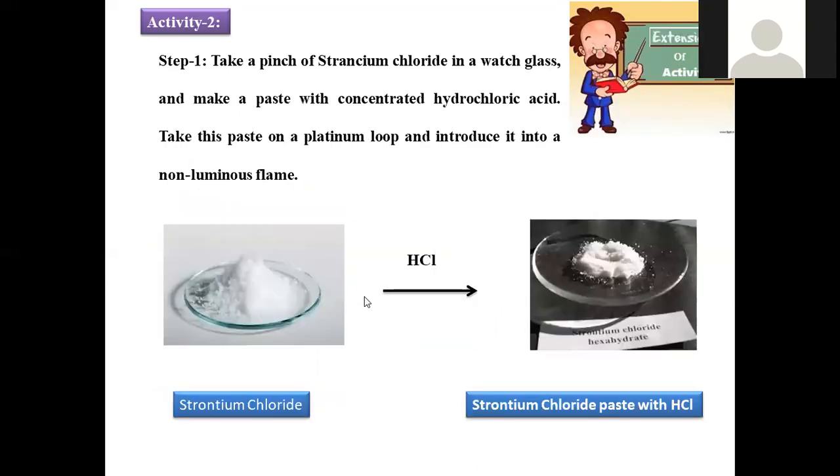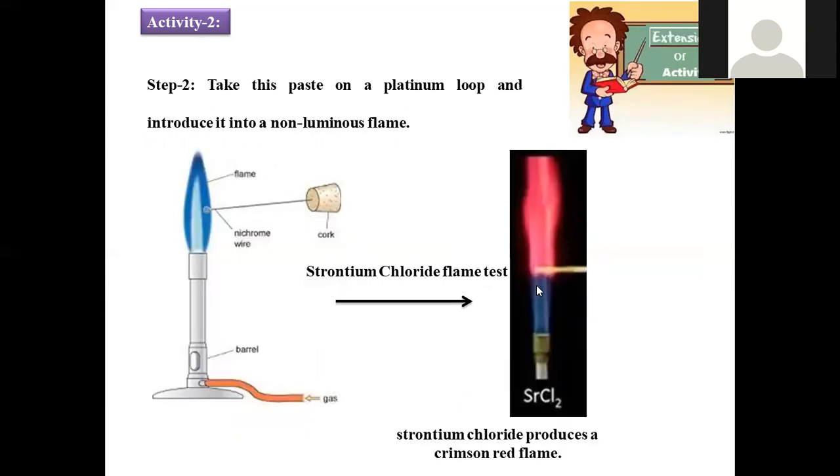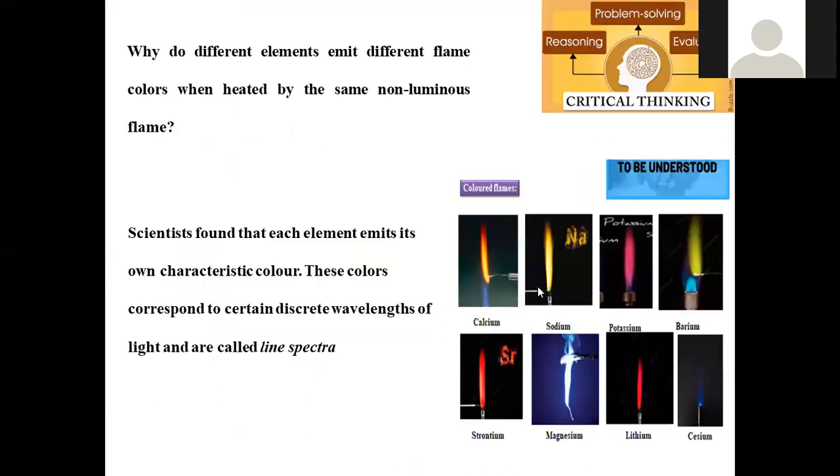These are the various conditions in which we perform the flame test, and these are the characteristic tests for all these metals. By using the color of the flame, you can identify what metal is present. So this is a kind of analysis of unknown metal compounds.